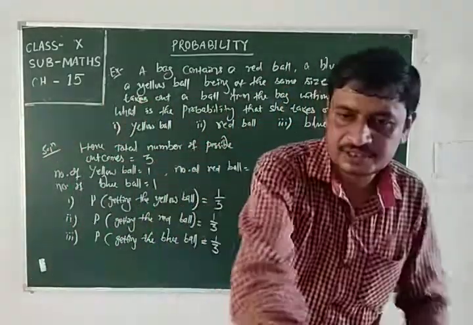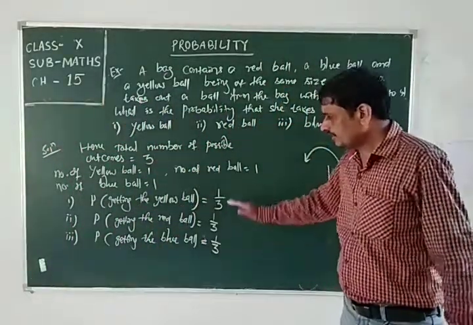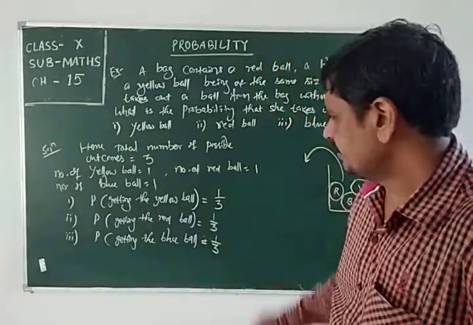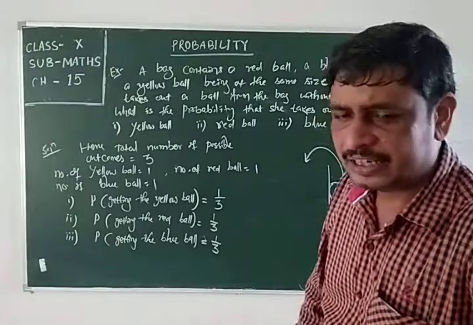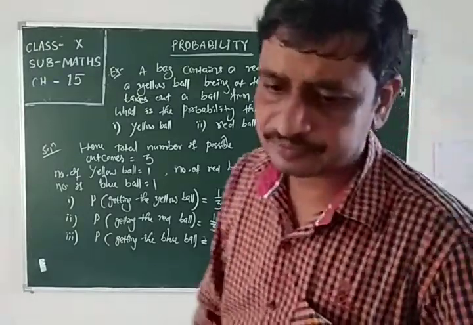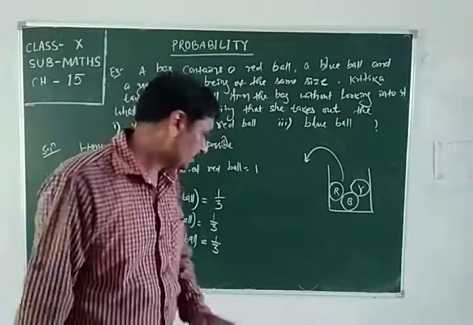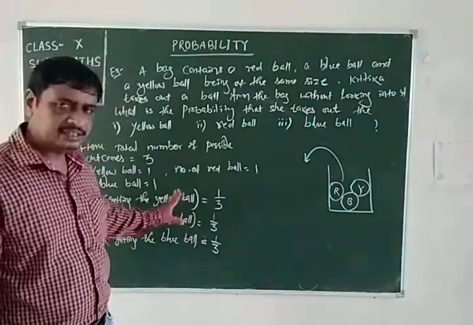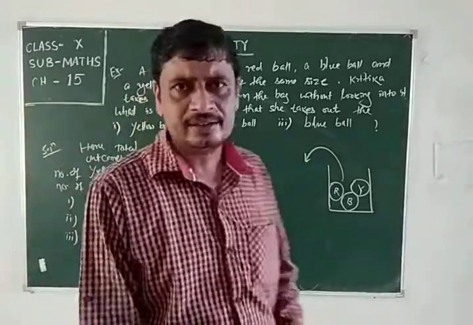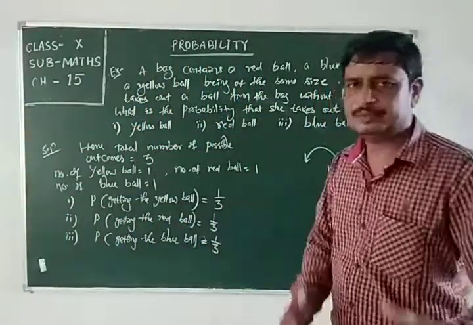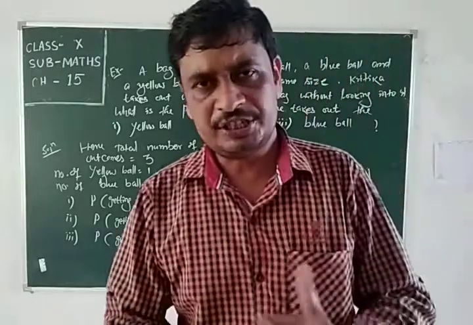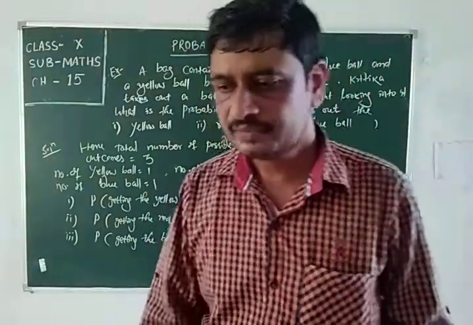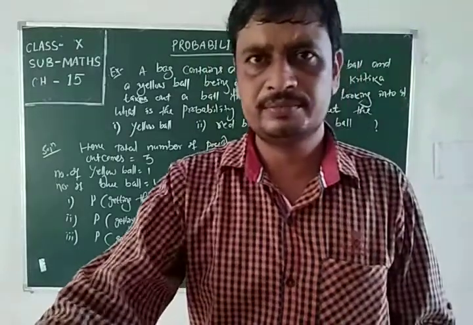Here it is observed the probabilities of all these events are equal, 1 by 3, 1 by 3, 1 by 3. That means these events are equally likely events. And when we add the probabilities of all the elementary events in this experiment, then we will get 1. That means the sum of the probabilities of all the elementary events, we always get 1. Next we will do one more example.